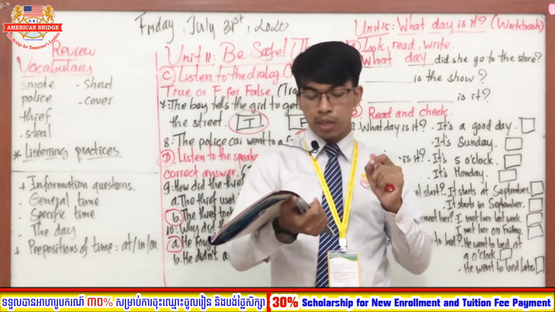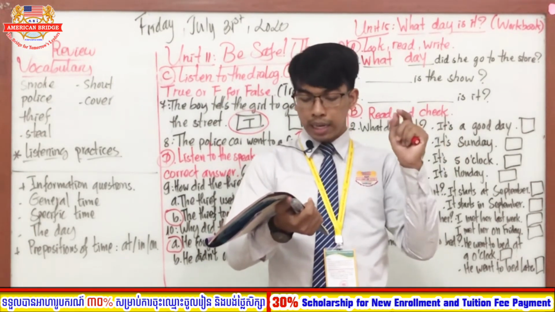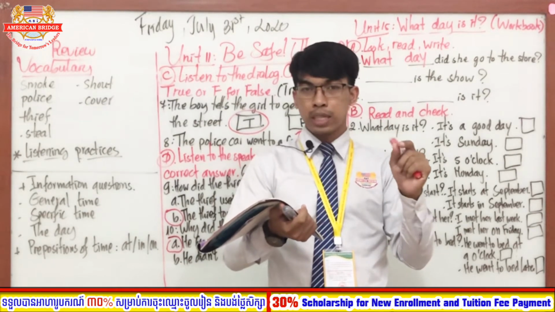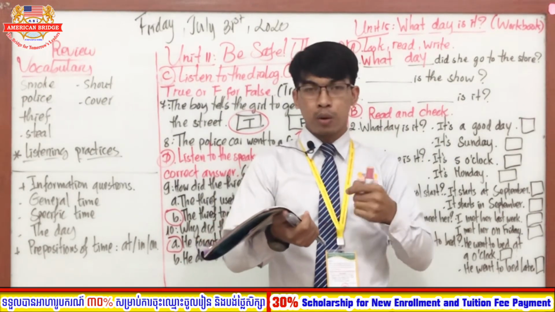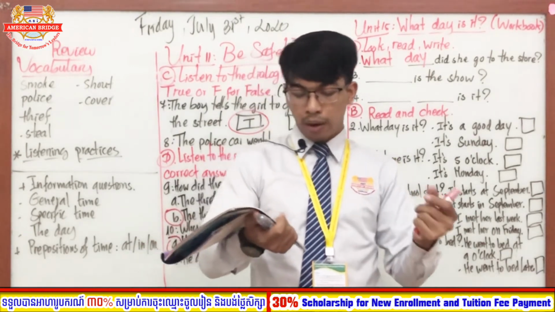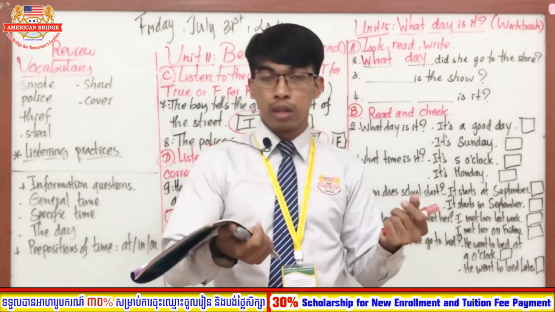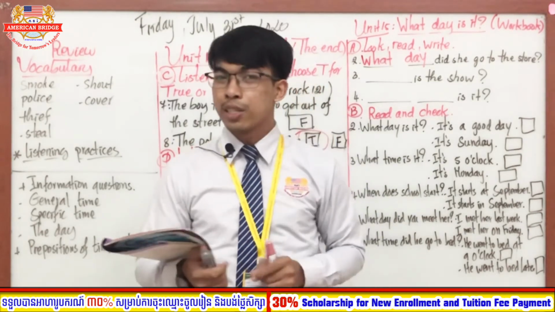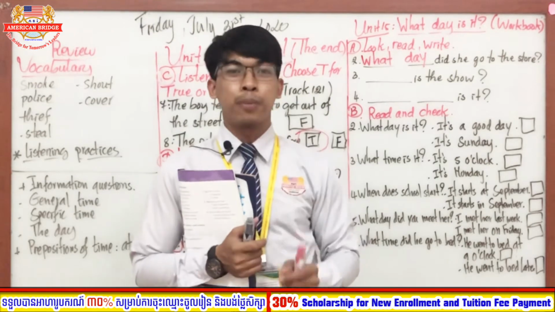So number 3, the question is the show. The show is just like the movie theater or the cinema. Okay, good. So the answer is on February 12. So what is the correct answer, everyone? All right. So absolutely correct. It is about when.